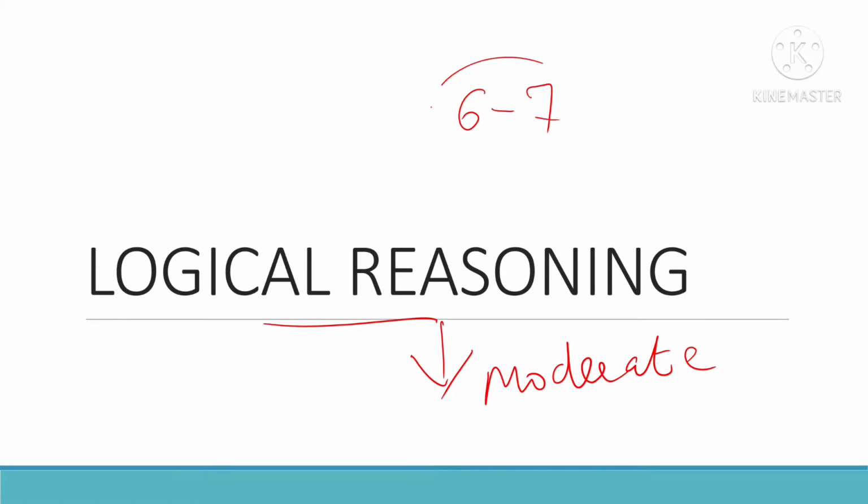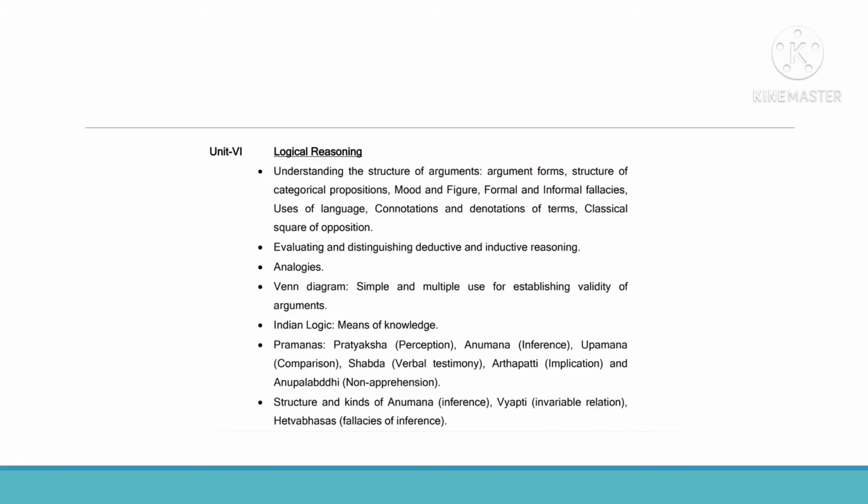Also some questions will combine this module and the mathematical reasoning module, in areas like Venn diagrams, where you will have questions from both sides. So depending upon the question paper, you can have around 6 questions from this module. So it's very important. Understand the concepts, be clear with them, and answer the questions. Okay. So let's start by looking at the syllabus.